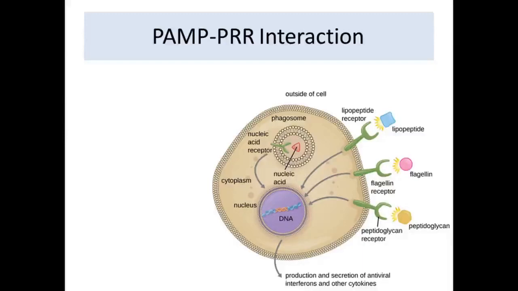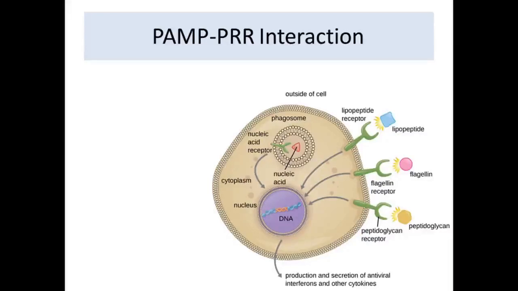Now, when these molecular patterns are recognized by the body, there is a kind of molecular pattern and pattern recognition receptor interaction. There is an interaction between the pattern recognition receptor, which is available on the surface of the macrophages, the natural killer cells or the polymorphonuclear cells.